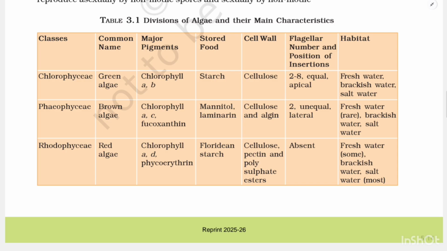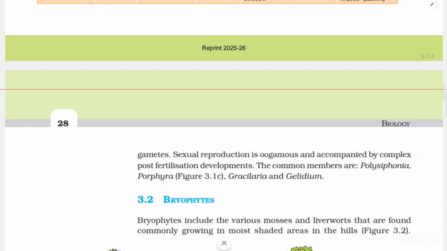brackish water, salt water. Class Rhodophyceae, common name red algae. Major pigments: chlorophyll a, d, phycoerythrin. Stored food: floridean starch. Cell wall: composed of cellulose, pectin and polysulfate esters. Flagellar number and position of insertion: absent. Habitat: freshwater, which is found in only some; brackish water, salt water. Salt water is found in most of them.